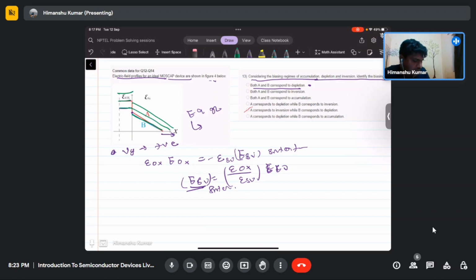So this should be parallel. The slope is constant, but in the inversion case, this slope starts changing. It is not going deep into the depletion region. Only the slope will start to change. So that you can account for the inversion and depletion.